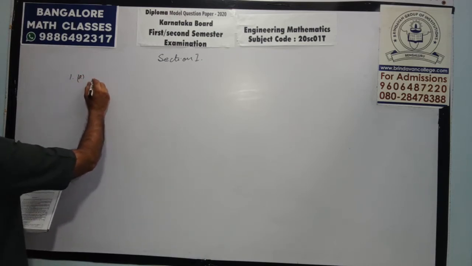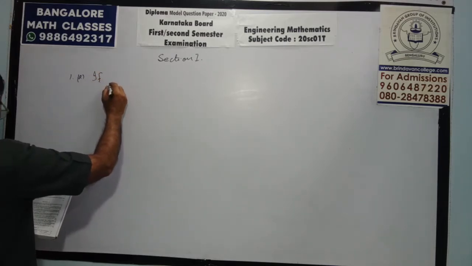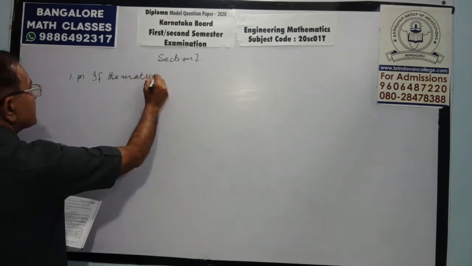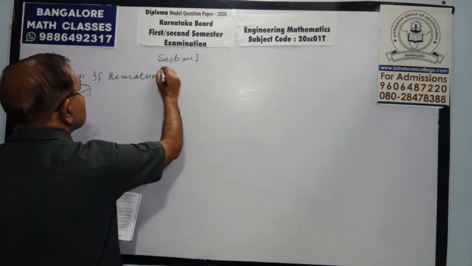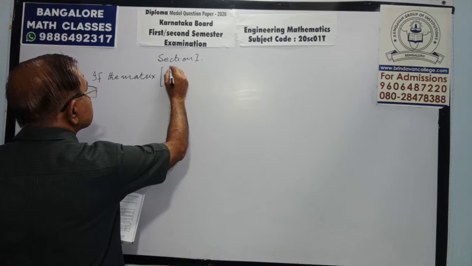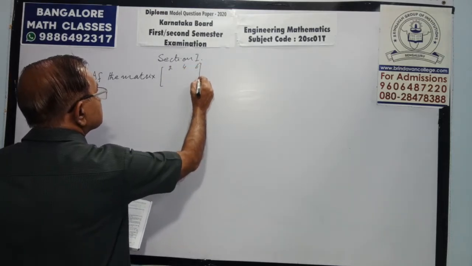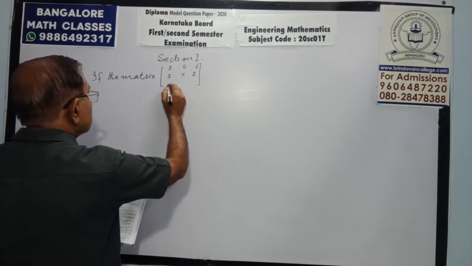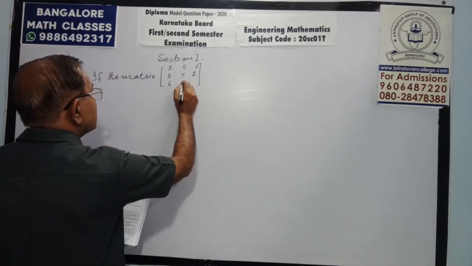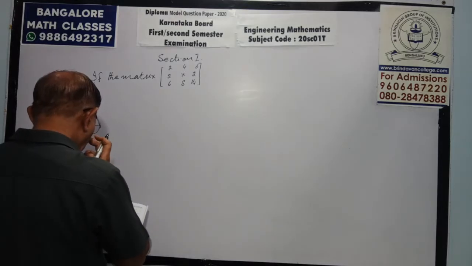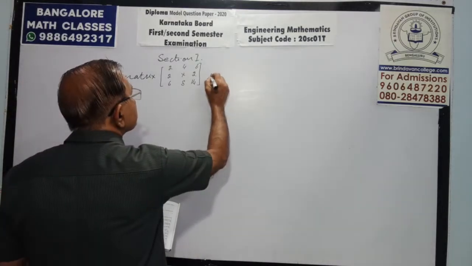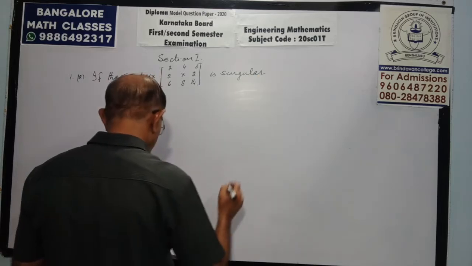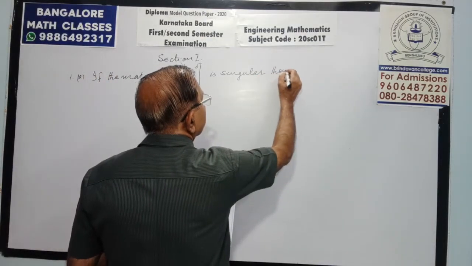first question, A part: if the matrix 2x2, with entries 2, 4, 6, and then 6, 4, 6, 8, 14, is singular, then find x.